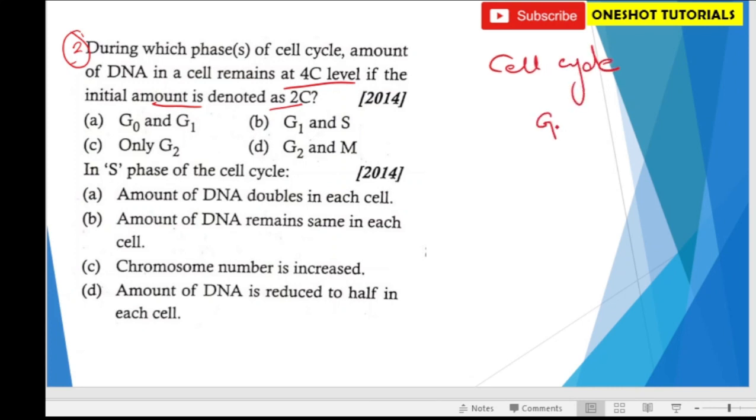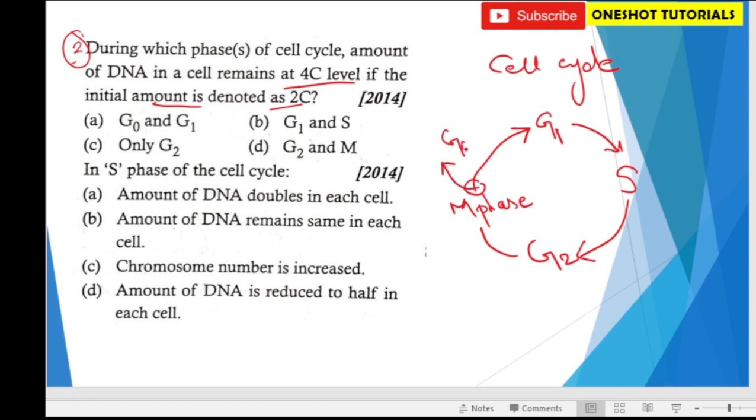First is G1 phase, then S phase, then G2 phase. There is M phase where mitosis happens, and then again G1. There is a short phase G0 here after M phase. So in S phase, the amount of DNA becomes doubled, and the correct answer is only G2 phase, which is denoted by 4C level.